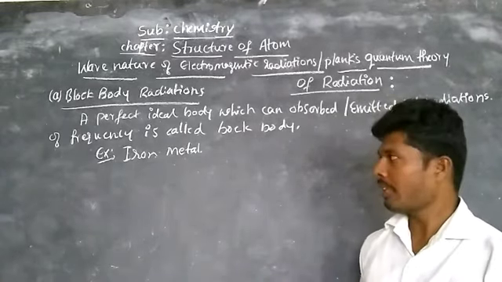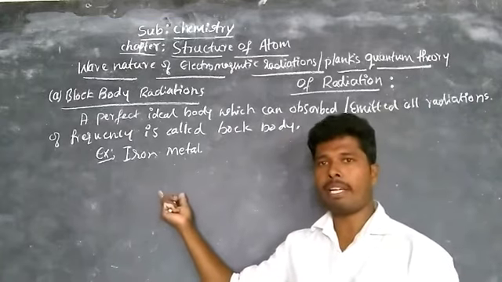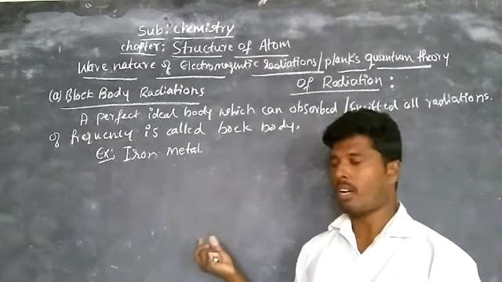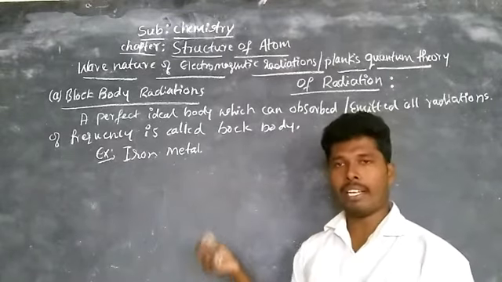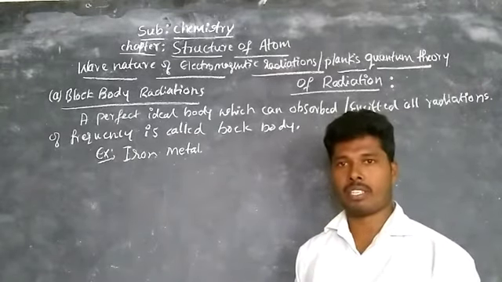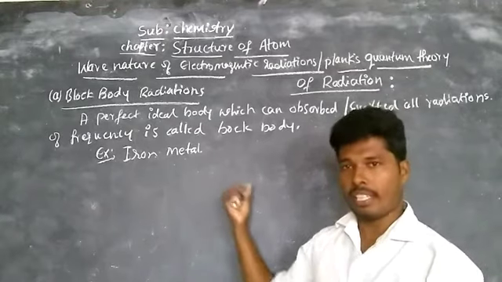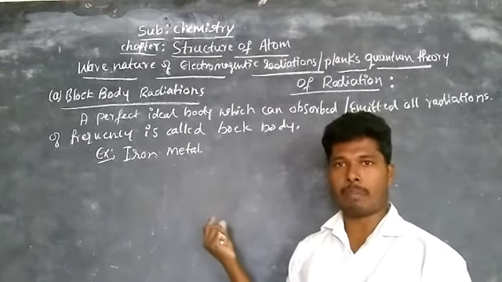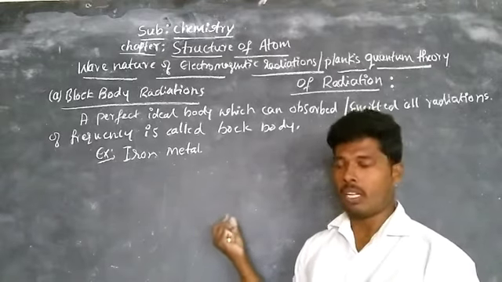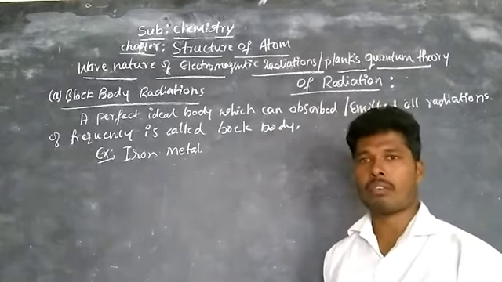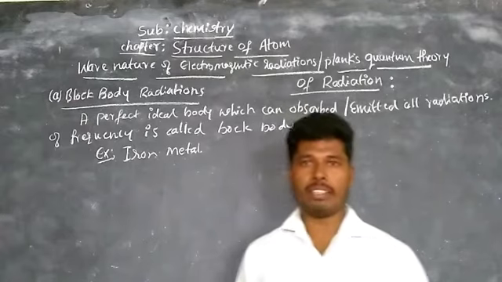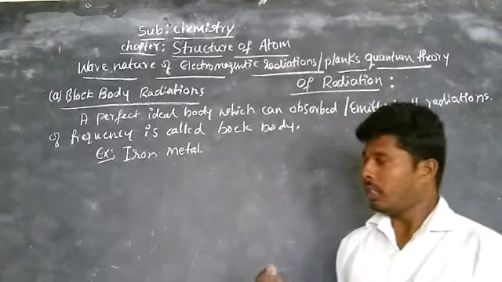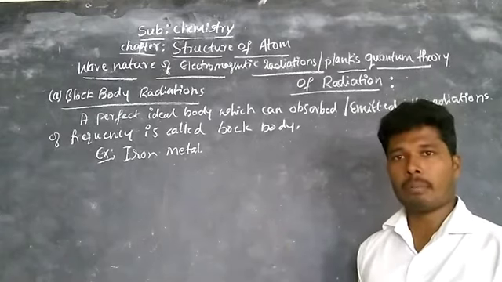So here we are taking the example of iron metal. When the iron metal is heated, it becomes red hot, and at that time it emits red radiations. On further heating, the red iron becomes white hot and emits white radiation, and on further heating it becomes blue and emits blue radiations.